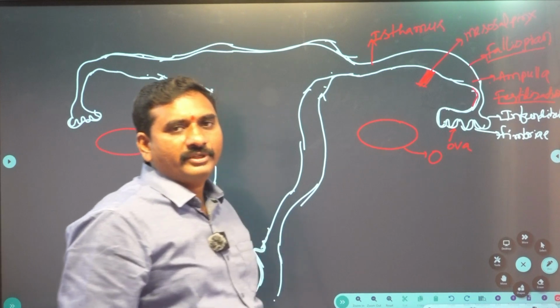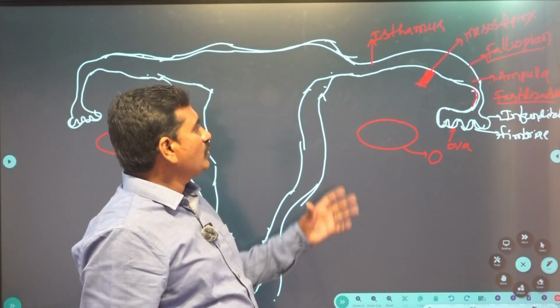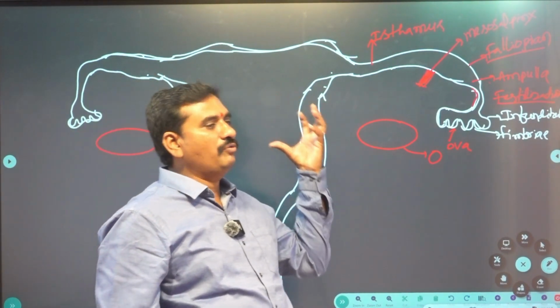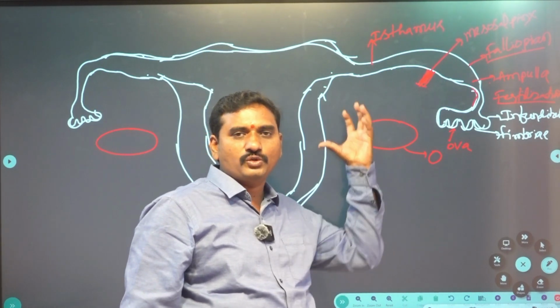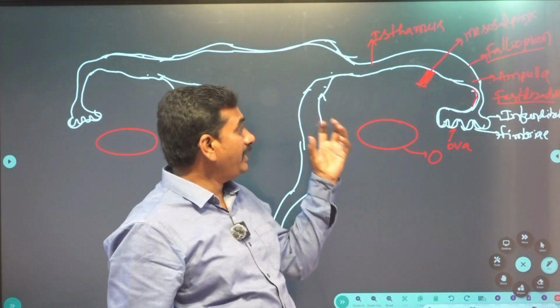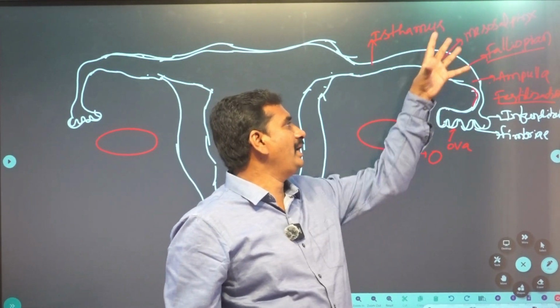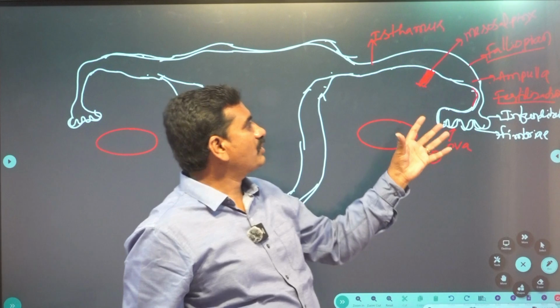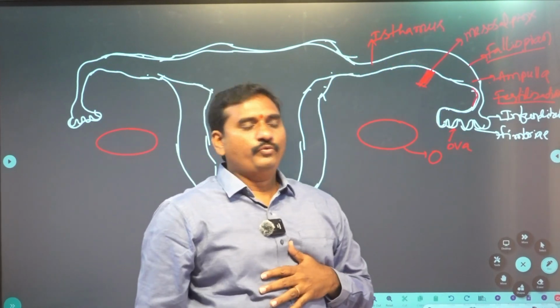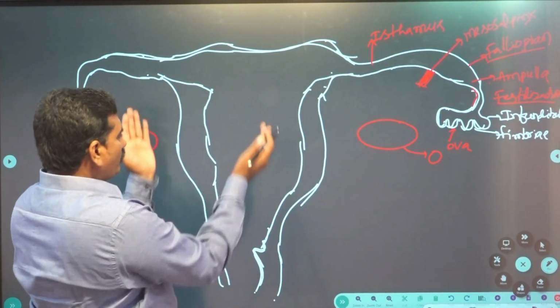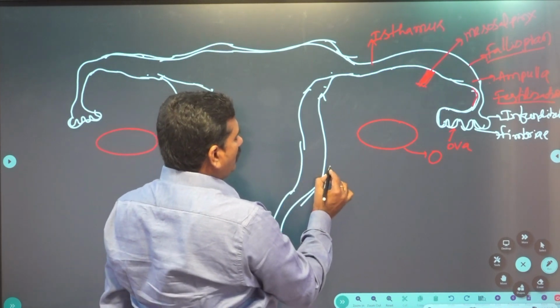Understand? So the peritoneum of the ovaries is known as mesovarium, and the peritoneum between the abdominal cavity and fallopian tube is called mesosalpinx.